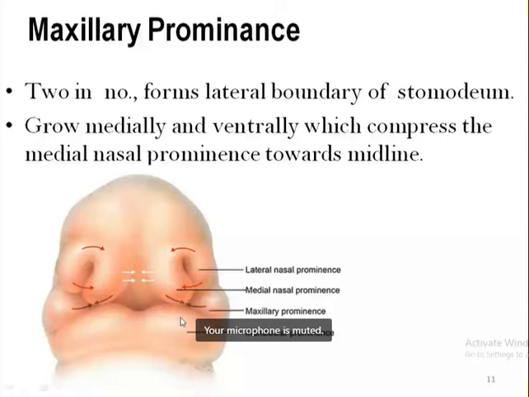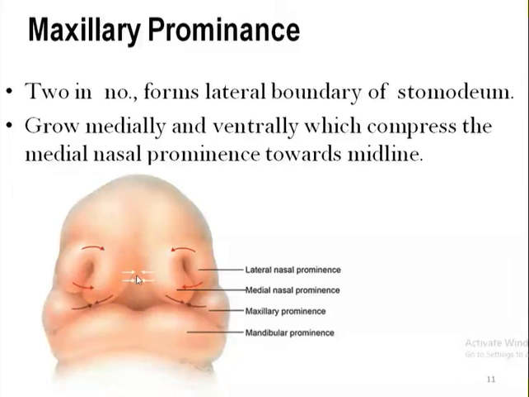As the mesenchyme of the maxillary prominence grows, the maxillary prominence grows medially and ventrally, which compresses the medial nasal prominence toward the midline. As this diagram explains, when the mesenchyme within the maxillary prominence grows, it grows toward each other medially as well as ventrally, pushing the medial nasal prominences towards the midline, so that these two medial nasal prominences fuse with each other to form the dorsum of the nose along with the philtrum of the upper lip.